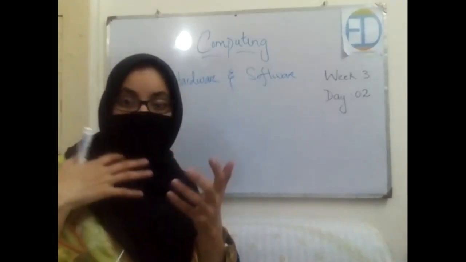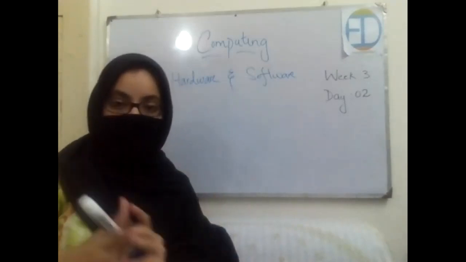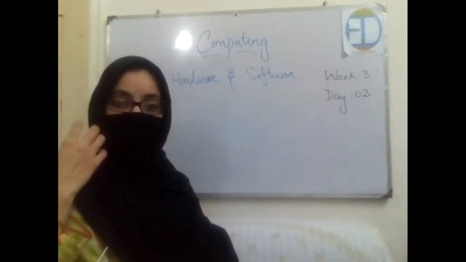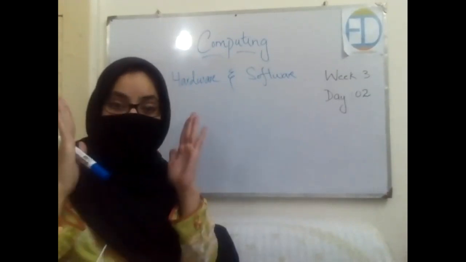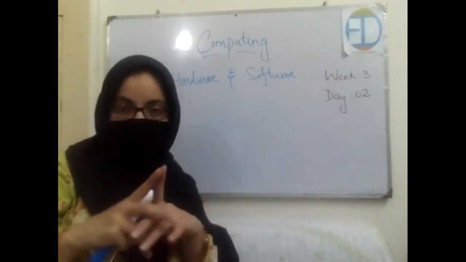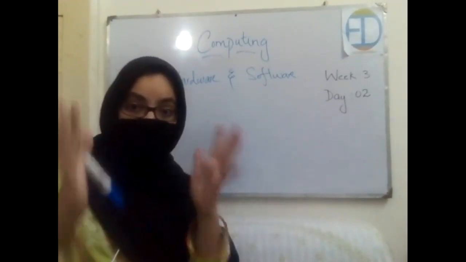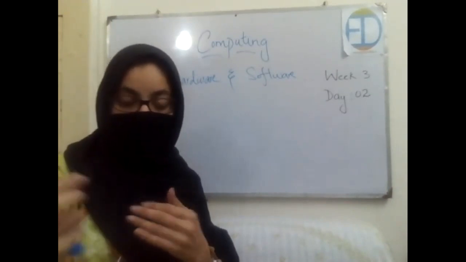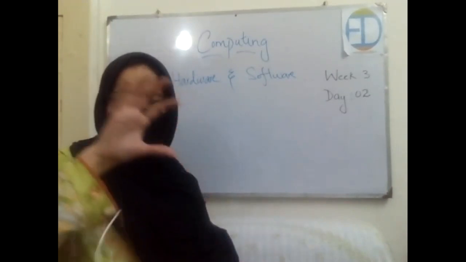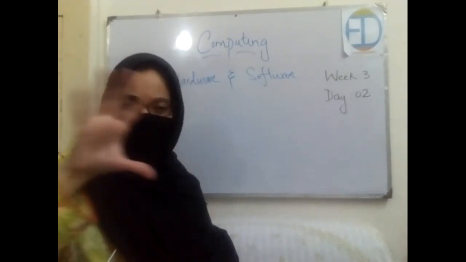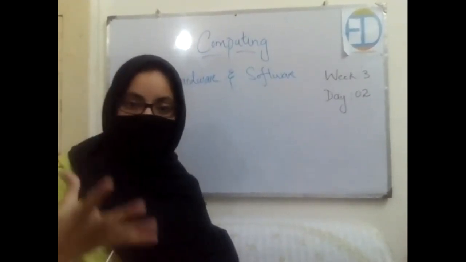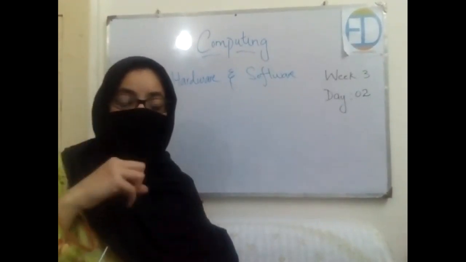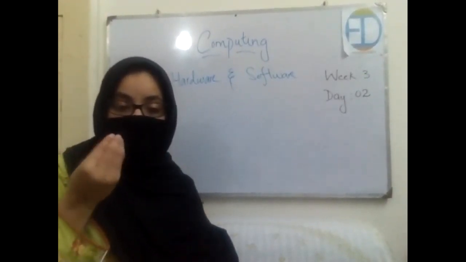So let's first quickly define what is software and what is hardware, and then we will watch an interesting video. Now, hardware is basically what you can see in your computer, right? All of the things that you can see and touch in your computer are called hardware. And software is what is inside the computer that you cannot see. The inside coding, the inside programs which run inside the computer are called software.